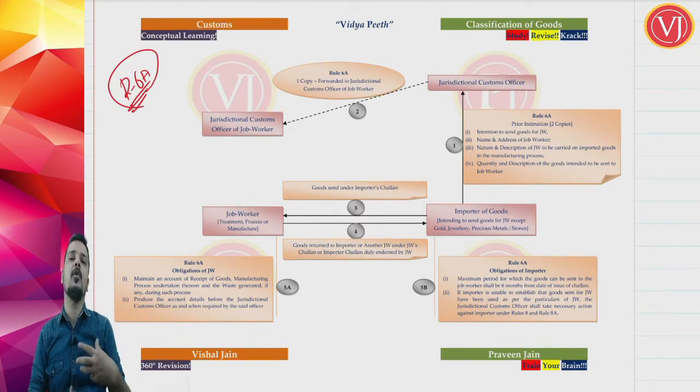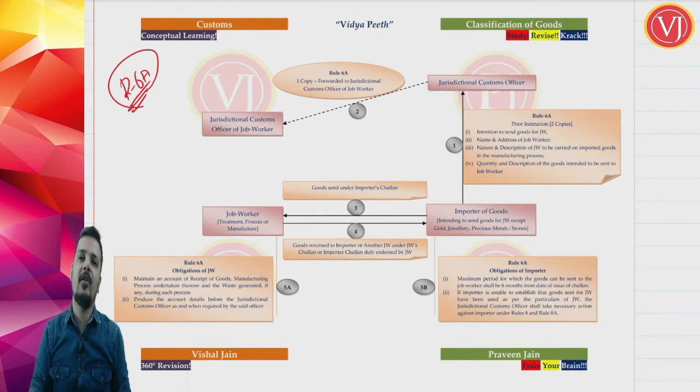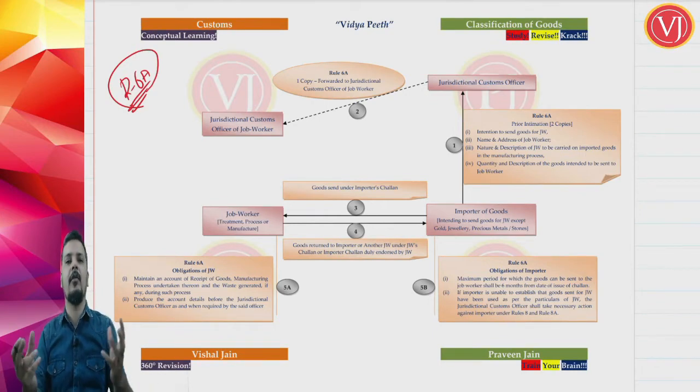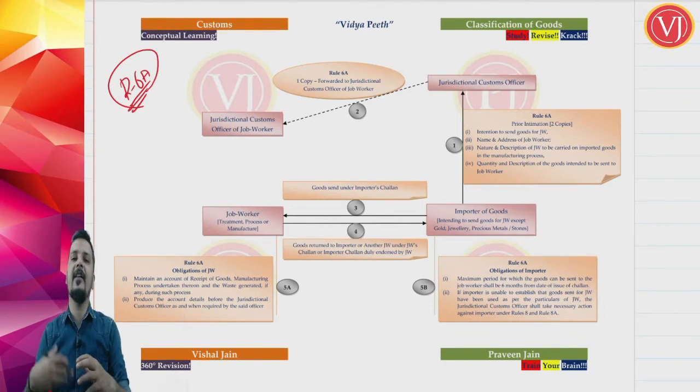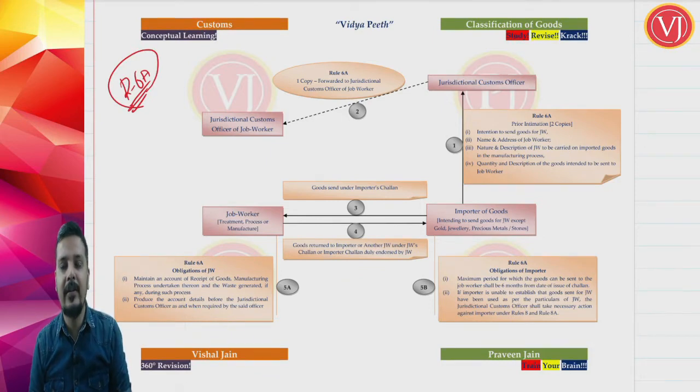the importer is promising to do a manufacturing work, either he can manufacture it or he can ask the job worker to manufacture it, or both importer and job worker together can manufacture it. Importer is using the services of job worker. This rule will come into picture only in a scenario where importer is taking the help of job worker. Otherwise, Rule 6A is of no use.